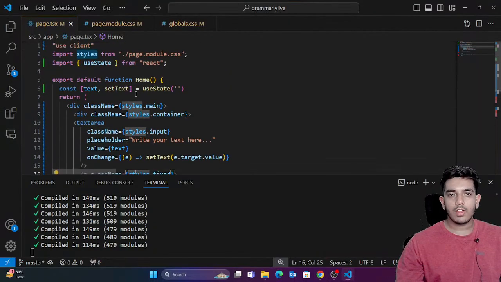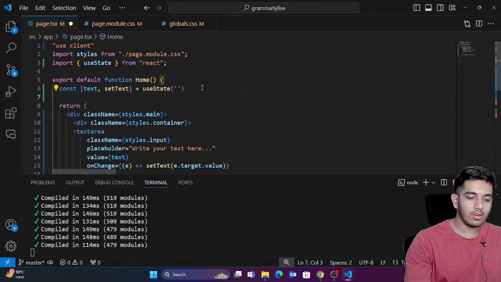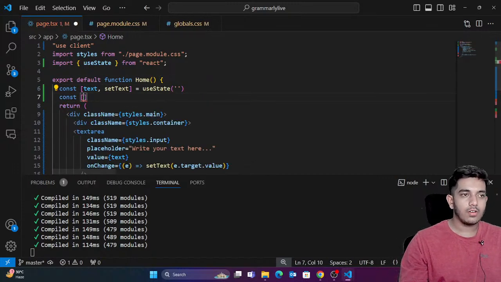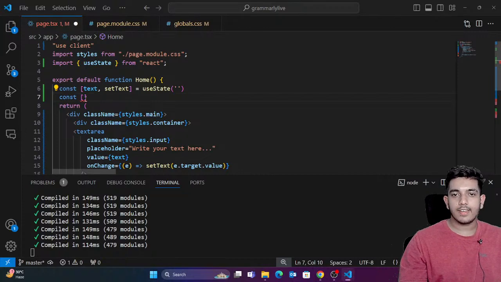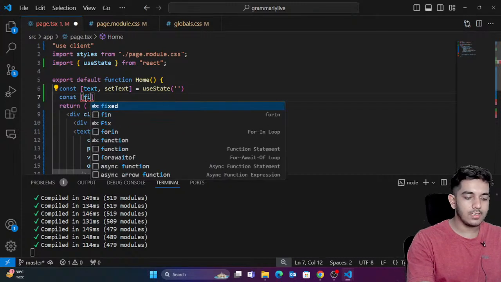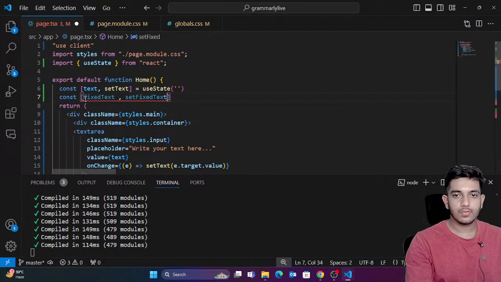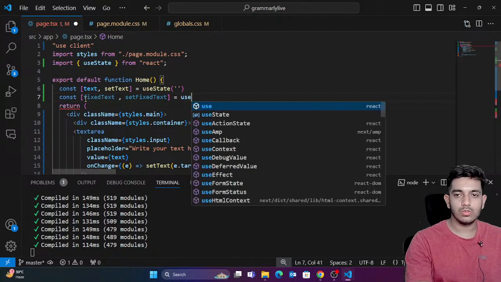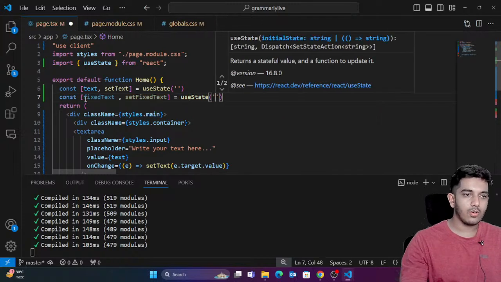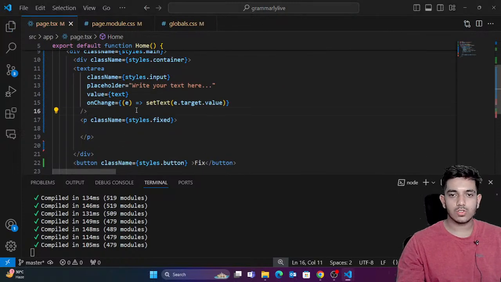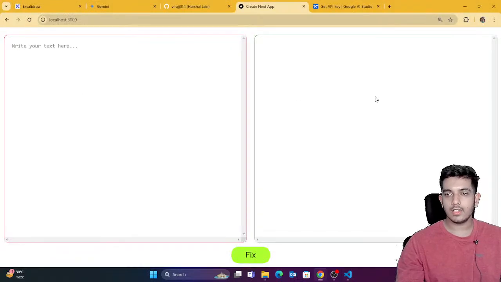Here what you can do is create a constant. I can say my fixed text, whatever text is fixed, that means correct text, correct grammar text, would be stored inside this variable fixed text, and set fixed text equals use state. Right now initially it's also empty, so you would see that initially this is empty. Perfect. Now that's fine.